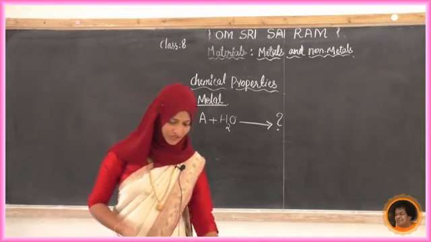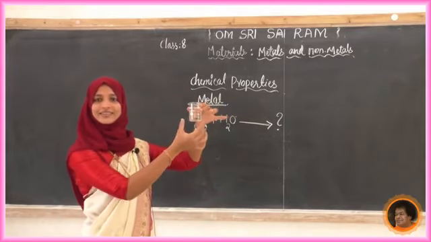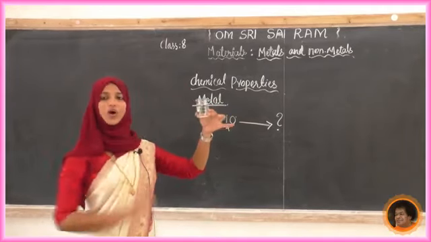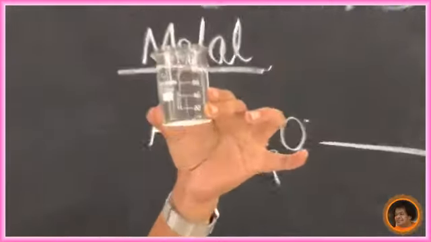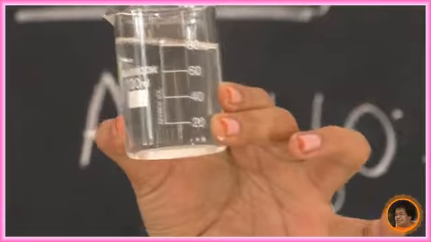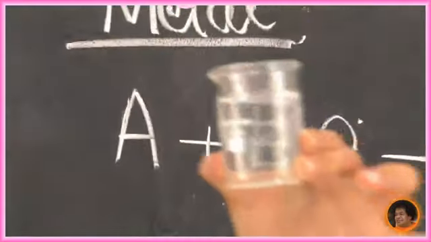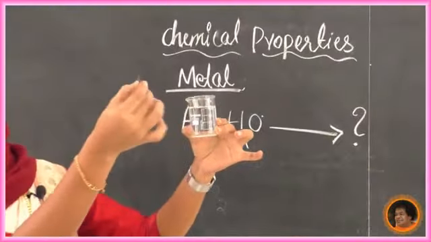Now first I will take water in a beaker. This is a 100 ml beaker, water is there. See, this is an iron nail.